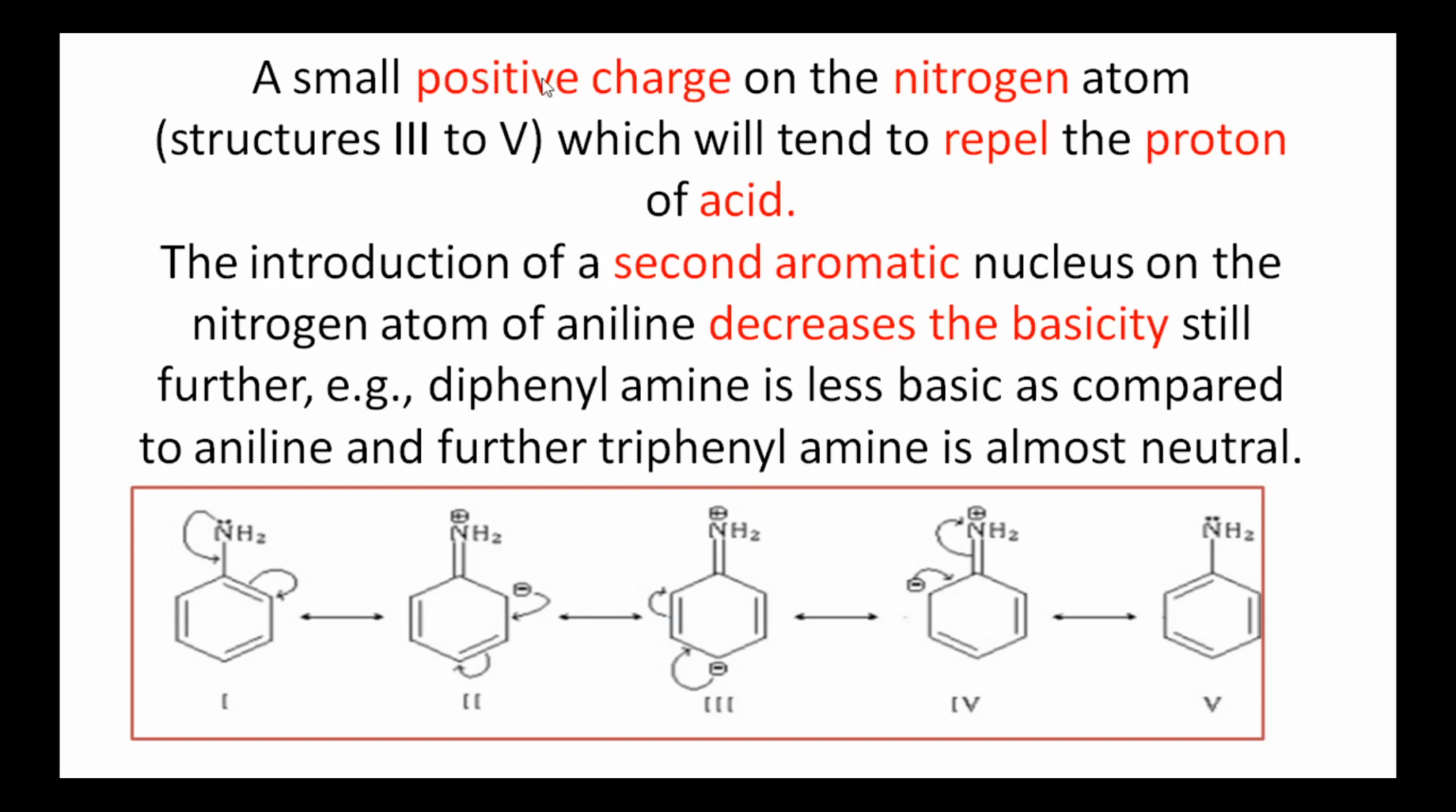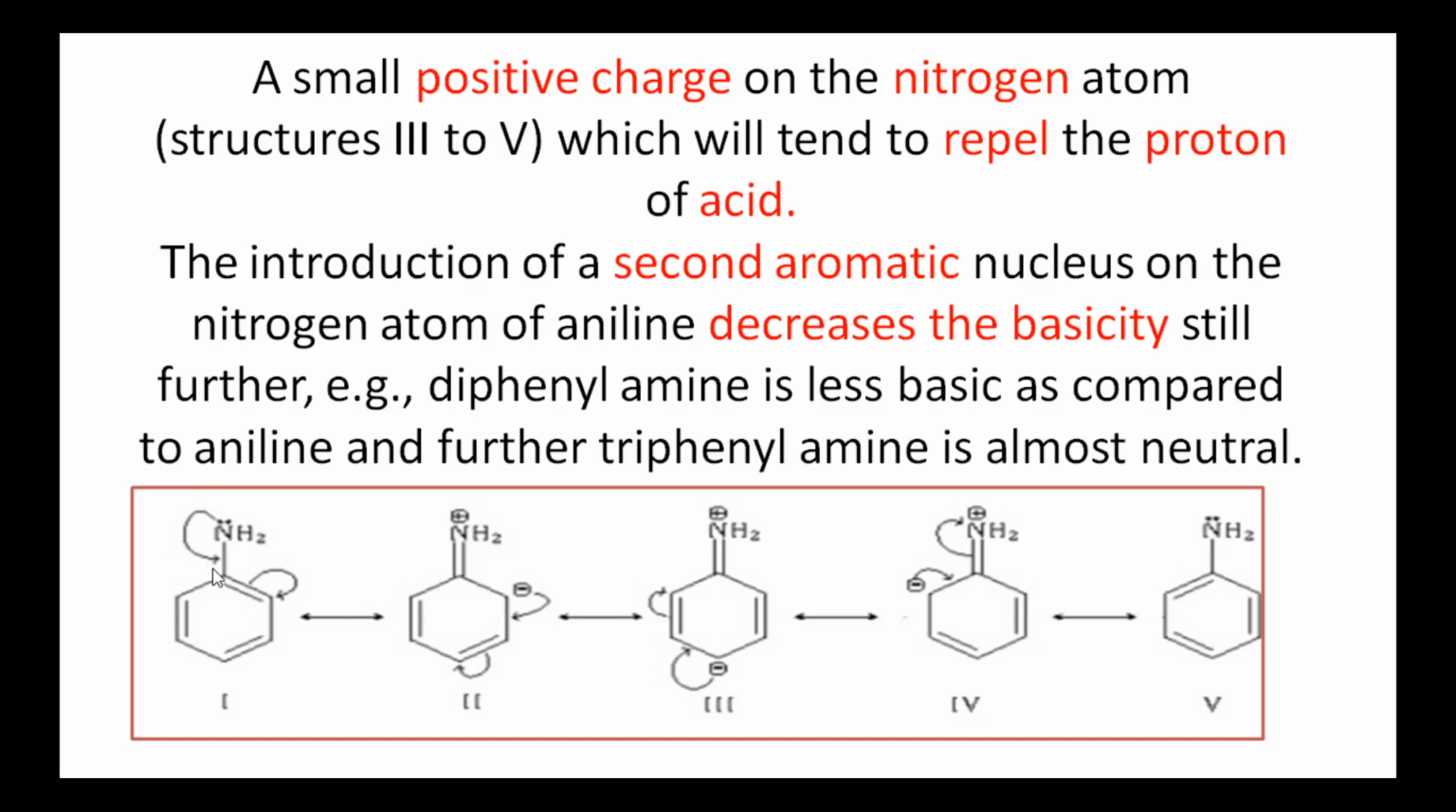A small positive charge on the nitrogen atom will tend to repel the proton of the acid. These are the resonance structures. These five structures are the resonance structures of aromatic amine, that is aniline. The lone pair of electrons on the nitrogen atom is donated to the carbon atom of the benzene ring and forms these five resonance structures. That is, this lone pair of electrons on the nitrogen atom is delocalized, not localized. Hence, it is less available for protonation.